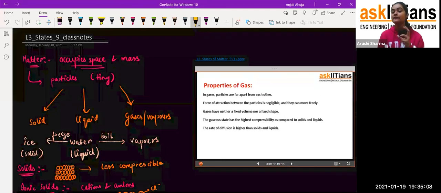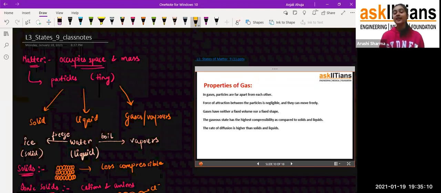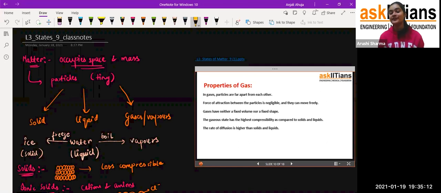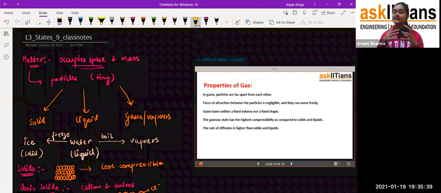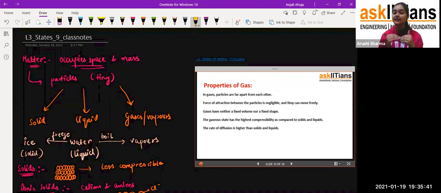Now if we talk about rate of diffusion, my dear student, the rate of diffusion of gas is very, very high. How? For example, we can again take the example of oxygen. Oxygen is everywhere. It's not that you get oxygen in only one particular room or area. Wherever you go, there is oxygen, and all the other gases. Why? Because they have the property of diffusion. What is the property of diffusion, student? Their particles are very far apart from each other, and they have so much space between them that other particles can enter into it.